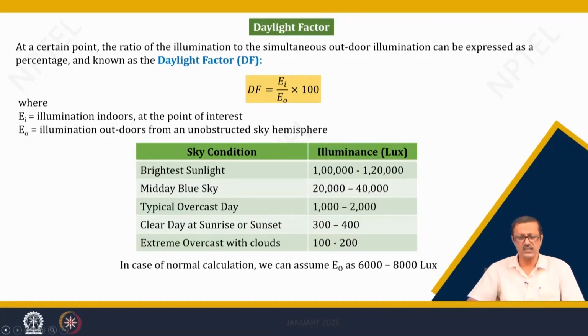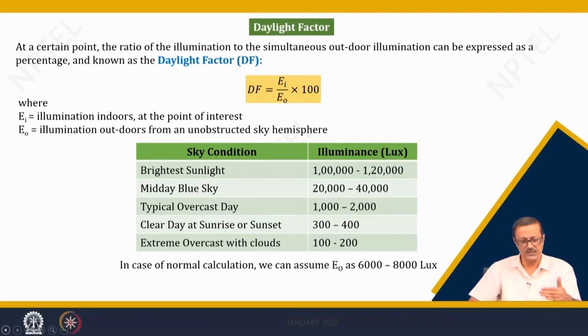So, these are some of the sky conditions, and depending upon the sky condition the illuminance is measured, given in lux, that is the unit of illuminance we have seen in the second chapter, second module. So, the brightest sky has a huge amount of illuminance, and that is received by all the typical surfaces of the building. The daylight will penetrate, but not the whole of it, only some part of it, because depending upon the aperture size and other things, it will illuminate the interior.